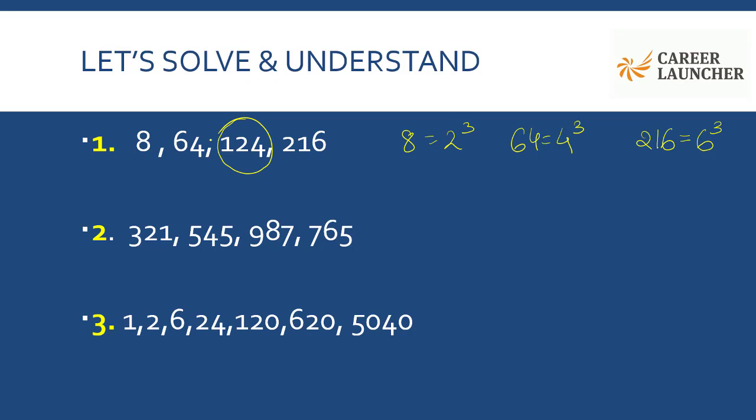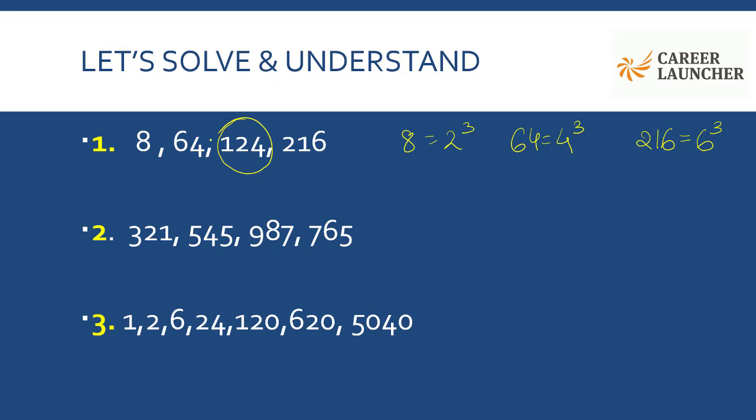Moving on to the second one: 321, 545, 987, 765. Now these numbers are not closer to any squares. They are not closer to any cubes. So I cannot use the logic of squares and cubes here.